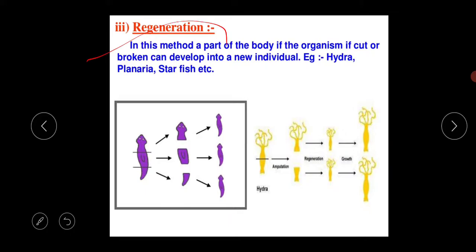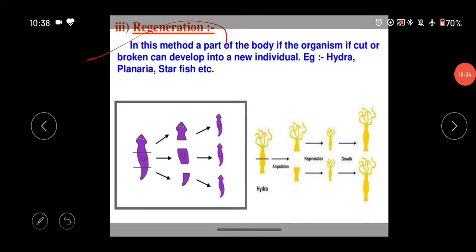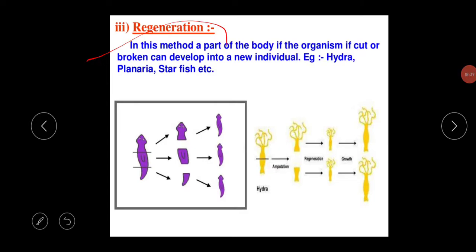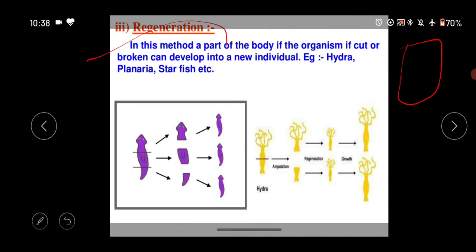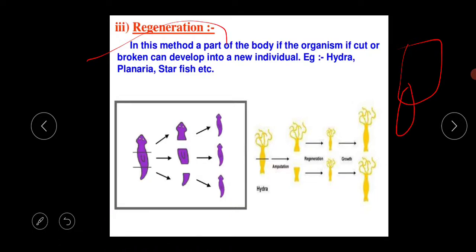Next thing is the regeneration. In this method, suppose this is one body, and this portion is cut or broken. After the regeneration process, from this portion a new individual is formed. So in this mode of asexual reproduction, a part of the body, if cut or broken, can develop into a new individual. Example is the hydra, planaria, starfish, etc.